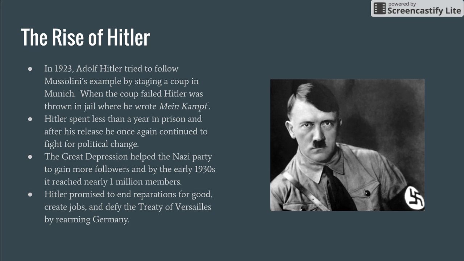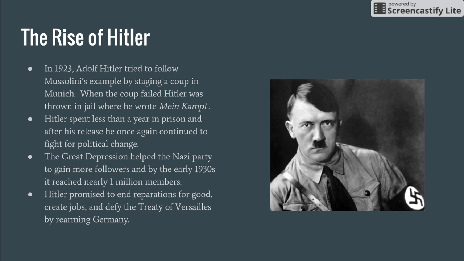He talks about racial purity and impurity and who should be kept, and the master race, and all of this ideology that Hitler spreads throughout his reign. Hitler spent less than a year in prison, and after his release, he once again continued to fight for political change. The Great Depression helped the Nazi Party to gain more followers, and by the early 1930s, it reached nearly 1 million members.